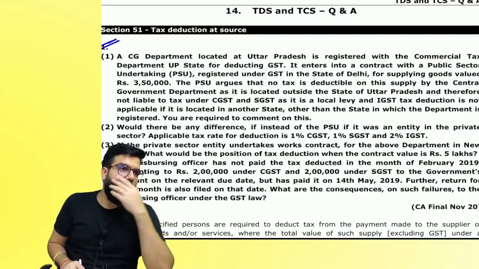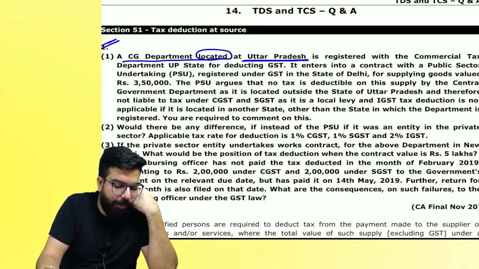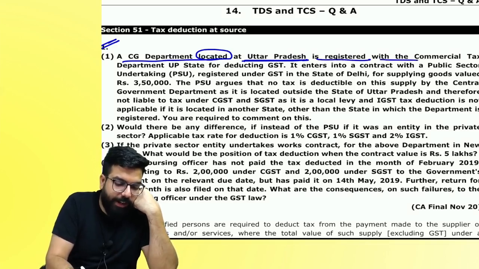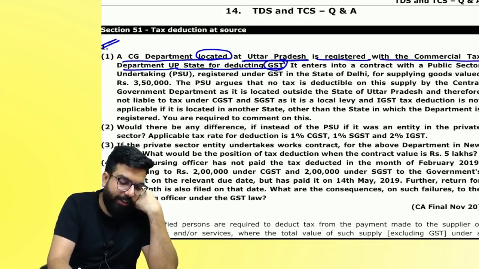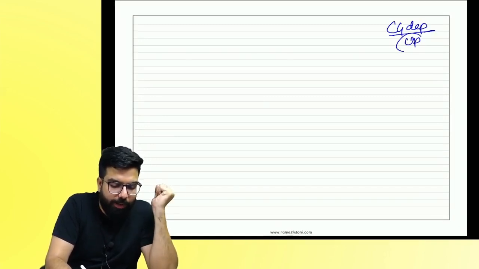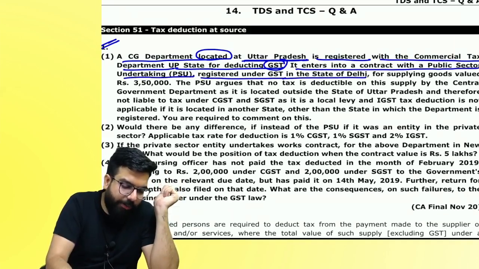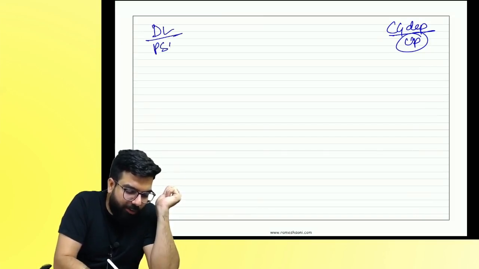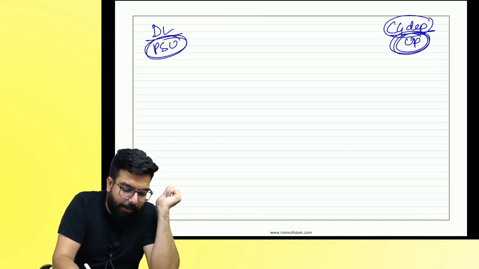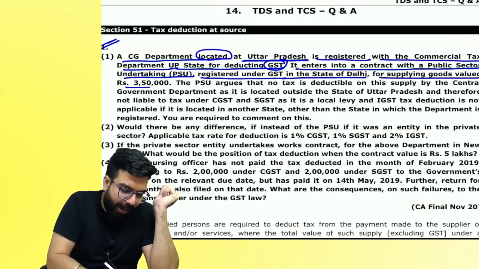People over here. The central government department located at UP is registered under the commercial tax department UP for deducting TDS. Which is the government department? Central government department, registered in UP. It enters into a contract with a PSU registered in the state of Delhi for supplying goods of value 3,50,000.